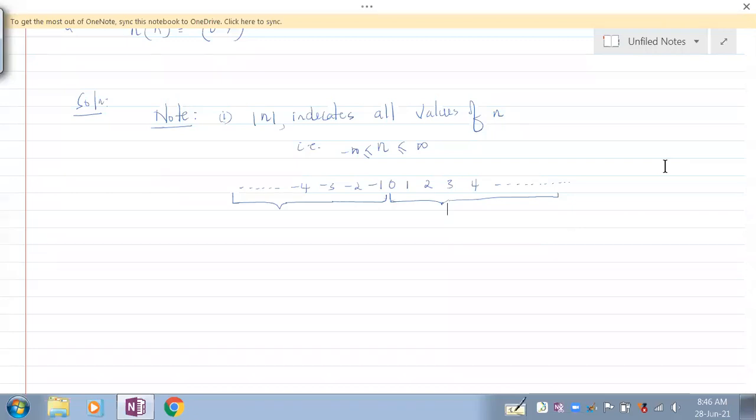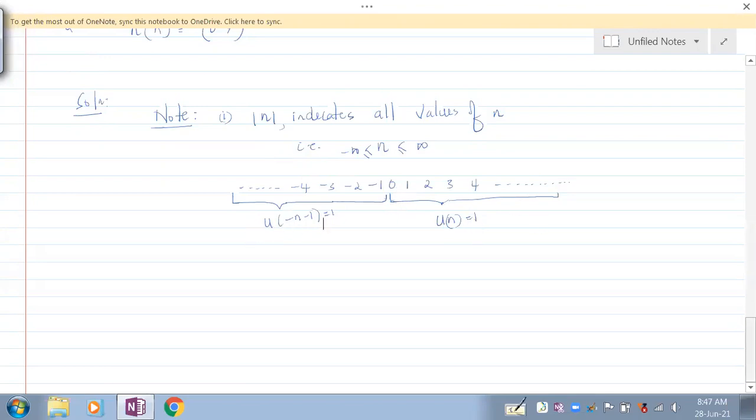Tell me whether it is u of n minus 1, u of n plus 1, or u of n. Can anybody respond to that? U of n. Yeah, from 0 to infinity, u of n is 1. And u of minus n minus 1 is 1 from minus infinity to minus 1. Take it from me. And u of n is 1 from 0 to infinity.